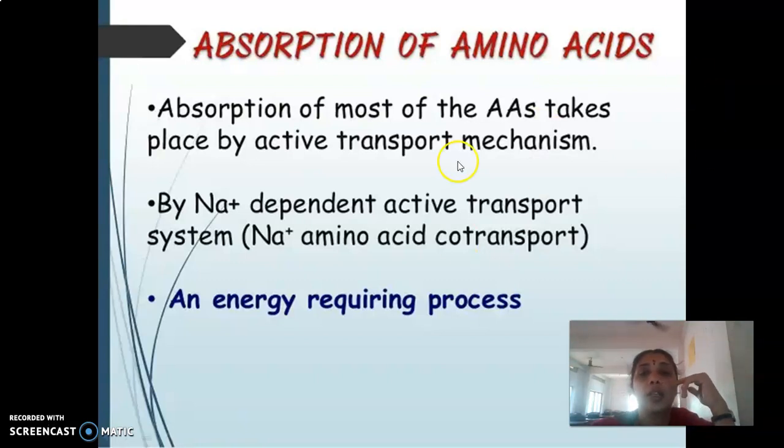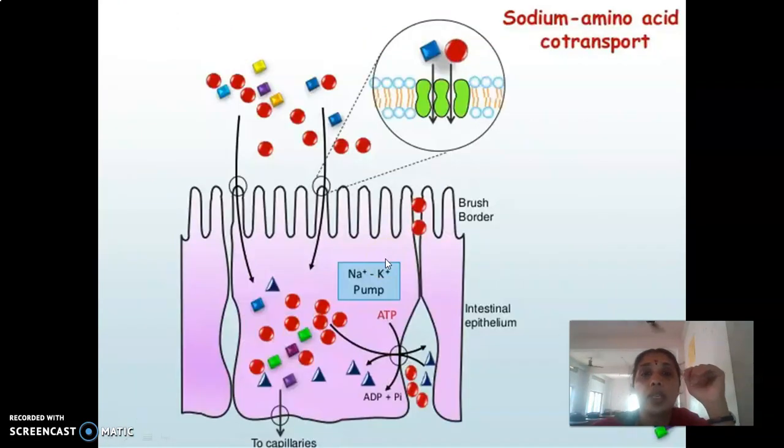The transporter is the sodium amino acid co-transport. Along with an amino acid, a sodium ion also enters the cells. So it's an energy requiring process and it's a symport system, that is, both sodium and amino acids move into the intestinal epithelial cells, crossing the brush border, traveling in the same direction. The transport mechanism which enables the absorption of amino acids is known as the sodium amino acid co-transport mechanism, which is an energy requiring process. So what is happening?